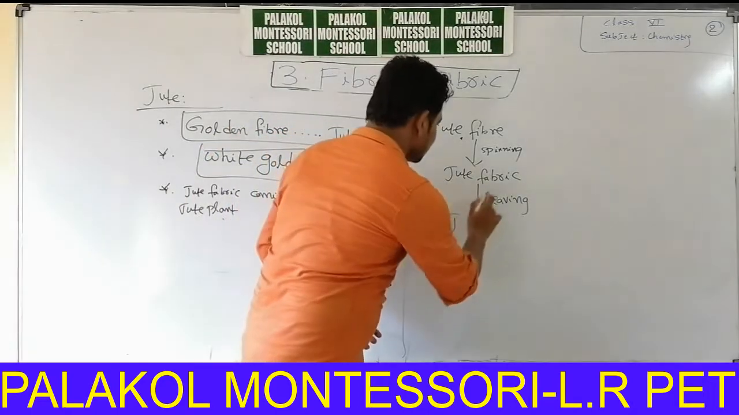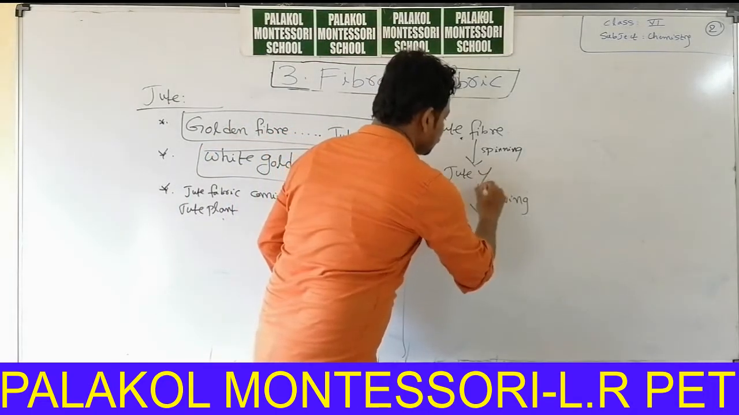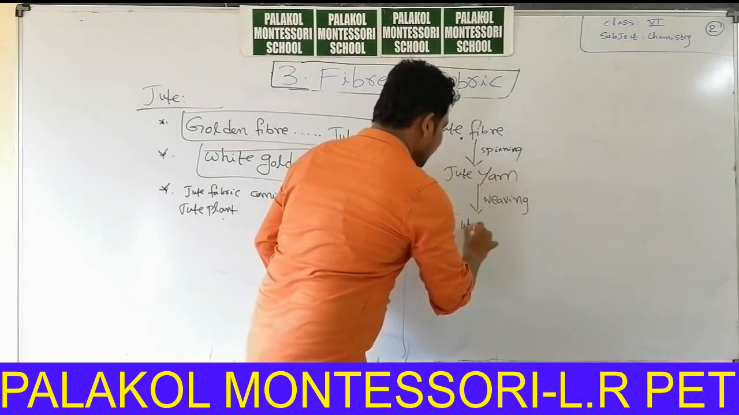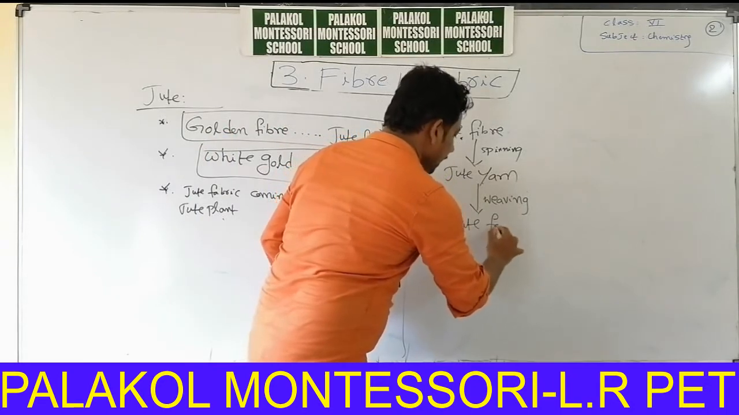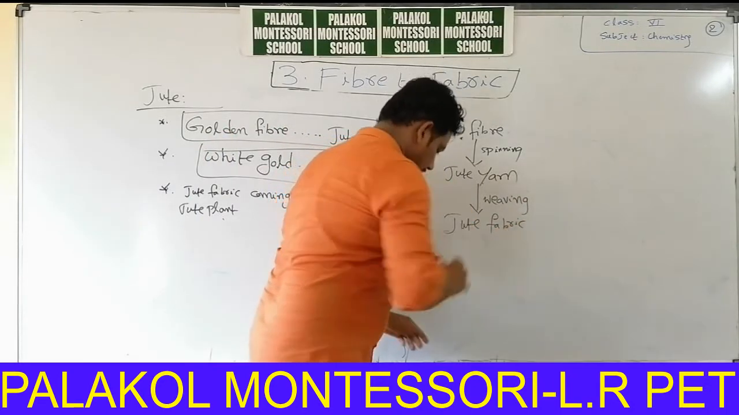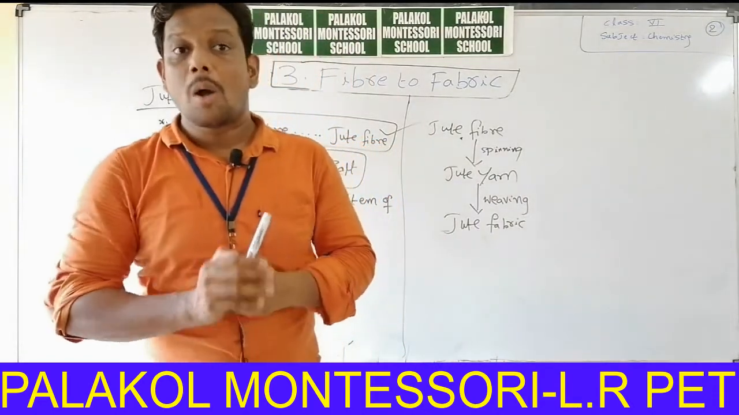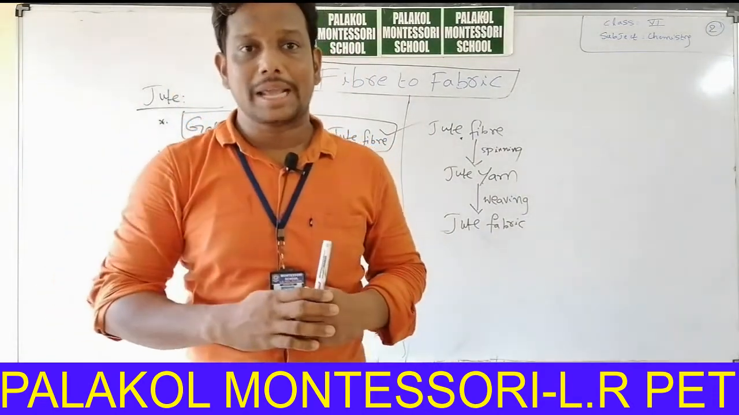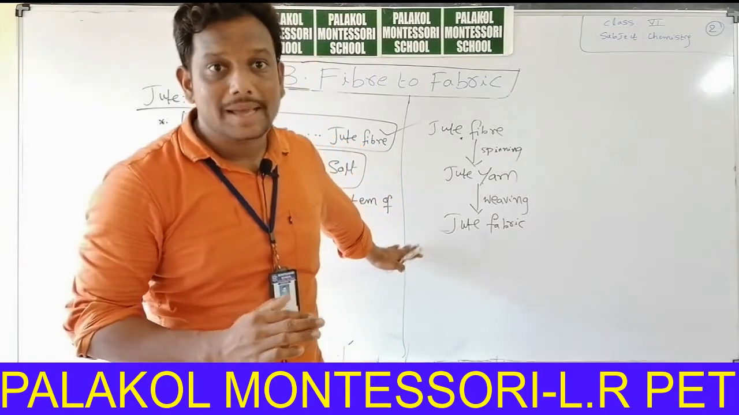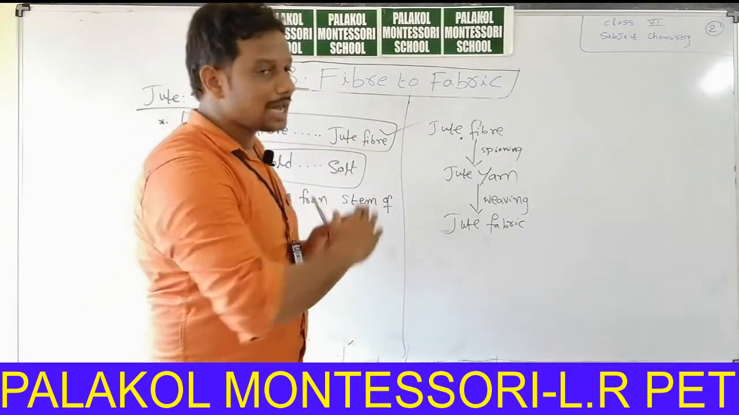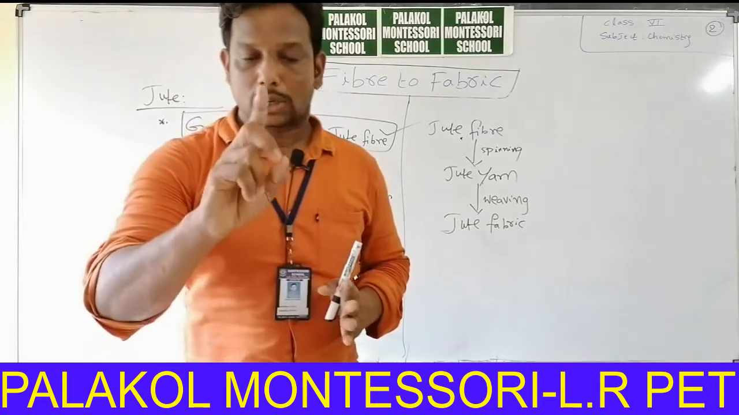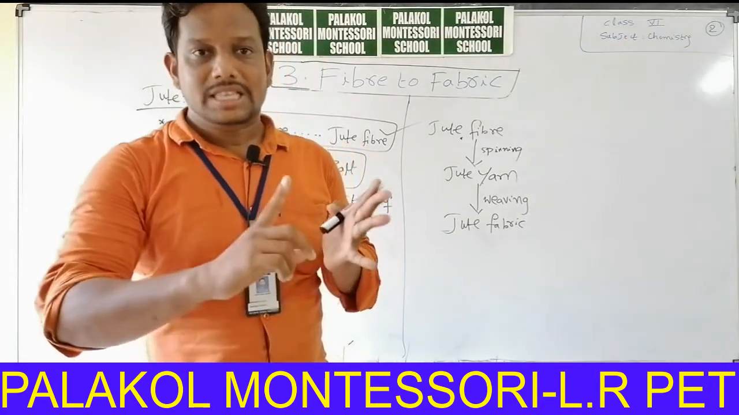Jute yarn into jute fabric. Okay, nowadays we are using polythene covers. Polythene covers are not eco-friendly. Jute bags are eco-friendly. In the next session we will discuss about the two definitions, that is spinning and weaving.